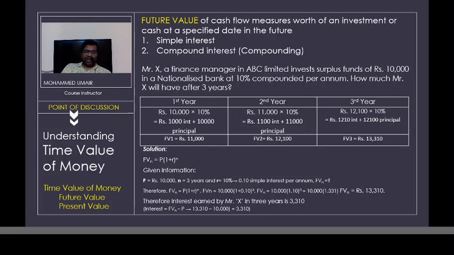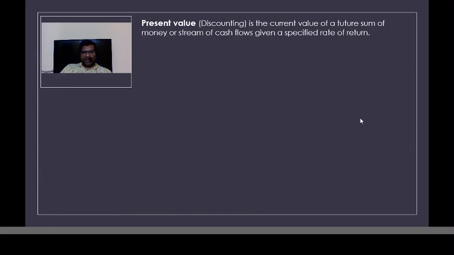So in compounding, what happens? The value of money increases because you get interest plus you also get interest on interest, right? So in time value of money, as you can see here, we have two concepts. One, we have future value of money, and the other one is called present value of money. So what exactly is present value of money? The answer is present value of money is a concept which is totally opposite to future value of money.